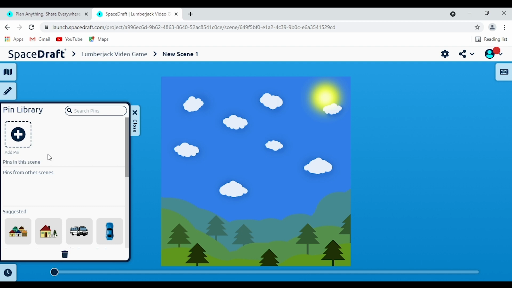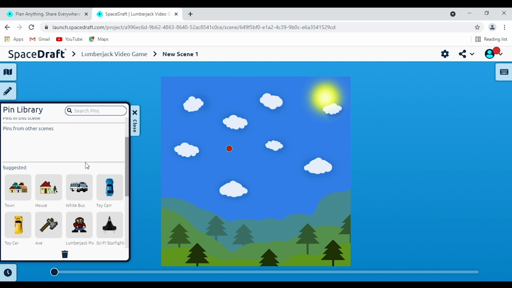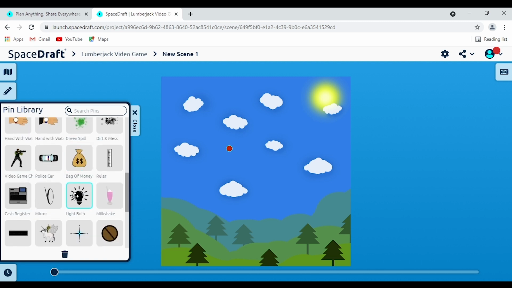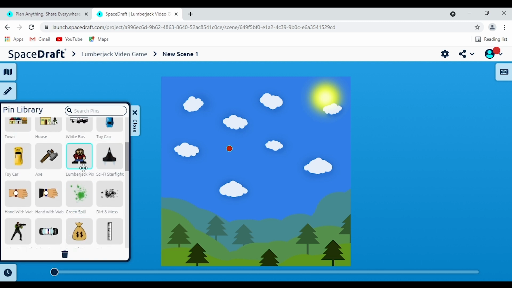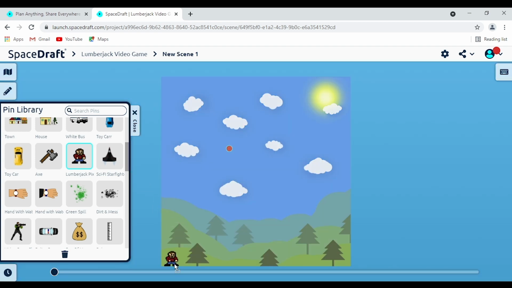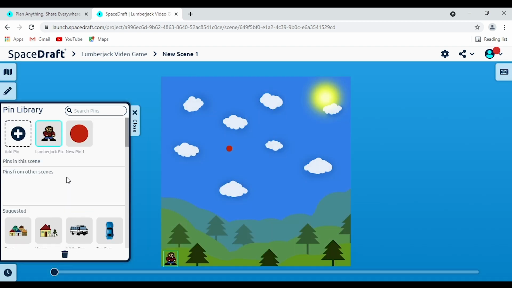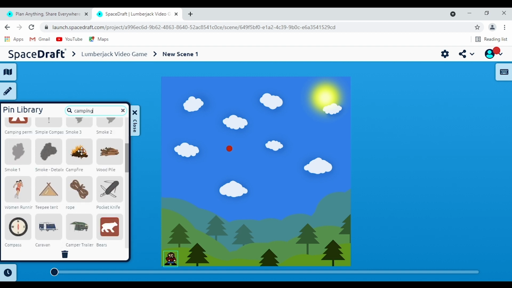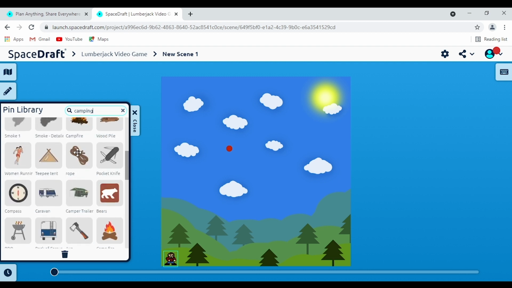So how do you add them in? It's as simple as clicking on this add pin button here, and we've got this red dot that you can manipulate and move. But maybe you want something a little more specific. Well, you can browse through some of our suggested pins here. We've got literally thousands of them that you can use to bring your stories to life. We've actually got a little lumberjack man here, so we may as well bring him in. There we go. So suggested pins or adding in just a sort of standard dot like that is one thing you can do, but maybe you want a more specific thing, like say camping, for example. We've got literally thousands of camping related pins or anything else.